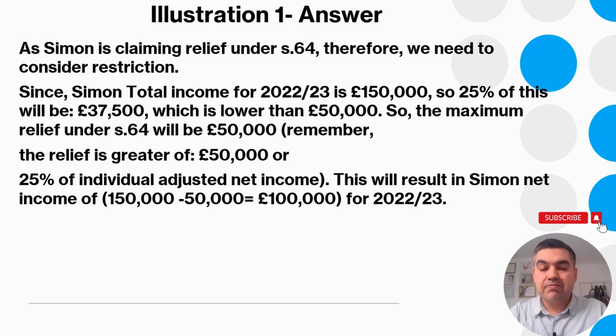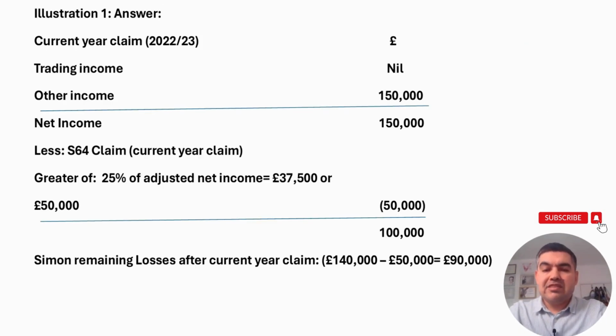Now, you need to lay out a table like this. Trading income is nil, other income is 150,000. Simon wishes to make a claim under S64, the current year claim. Based on the restriction, because the trading loss is used against other income, the restriction applies.